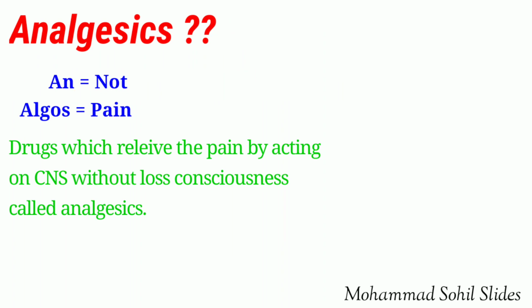Now coming to the first drug, that is analgesics. Analgesics is derived from two words, an and algos. An means not, and algos means pain. That is, analgesics are the drugs which relieve pain by acting on the central nervous system without loss of consciousness or without much disturbing the nervous system.